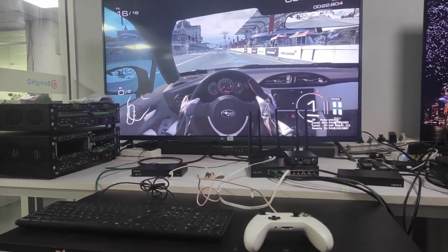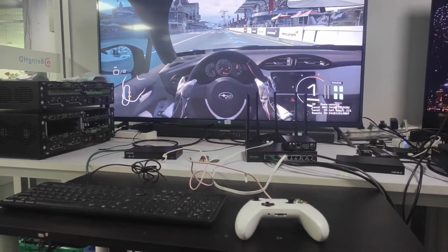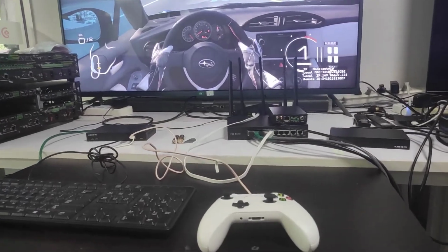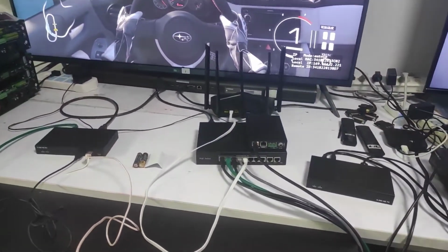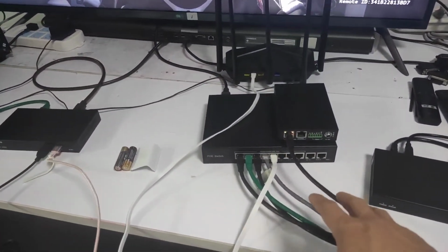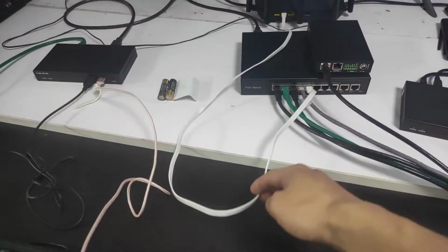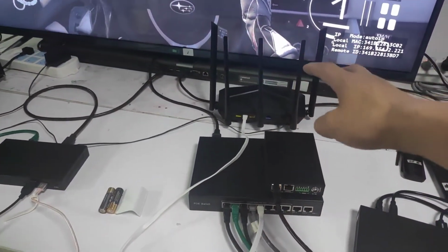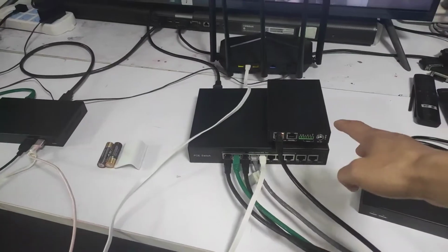Hi, so here we're testing our KVM over IP solution. So here they have the setup. Basically, we have an Apple PoE switch. Then we have this LAN cable connected to the Wi-Fi router, and this is the IP control box.